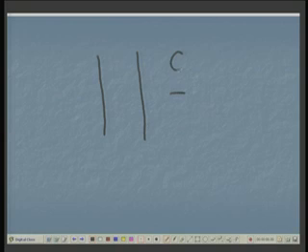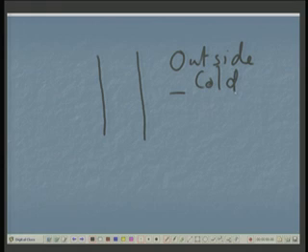So, let us just discuss something about it right away. It can be something like this: you have the wall, and outside is cold. This is outside and it is cold; the outside condition is cold. This side is warm, the warm condition. So, this surface is cold.